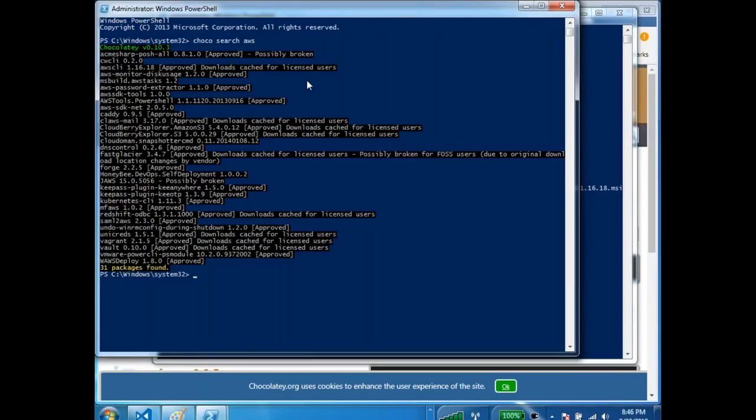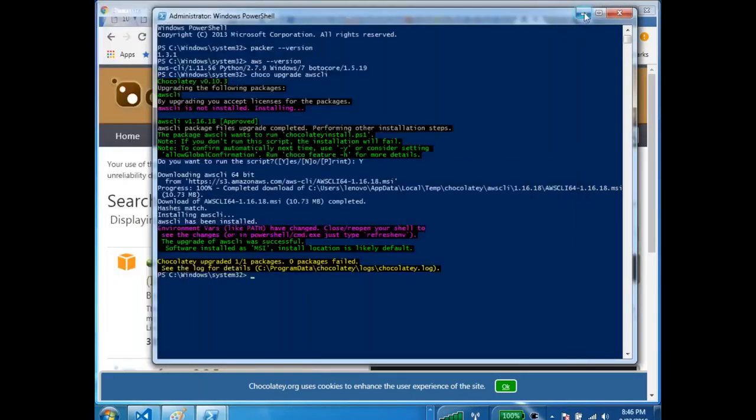But using Google is much simpler. Here you have to find out whether it is the right version or not, right? So always use Google, but there is no need for using Google. You can also use this command. Yeah. So you have Packer installed. Good. And AWS CLI is also installed.